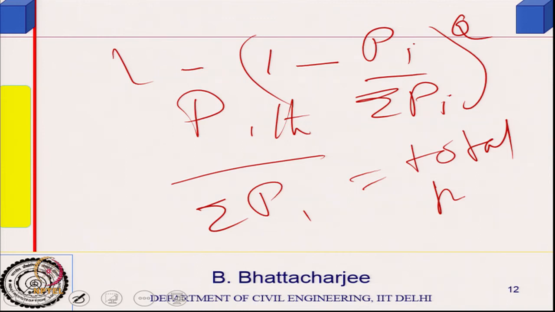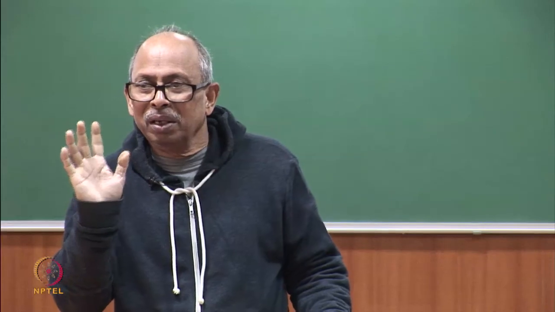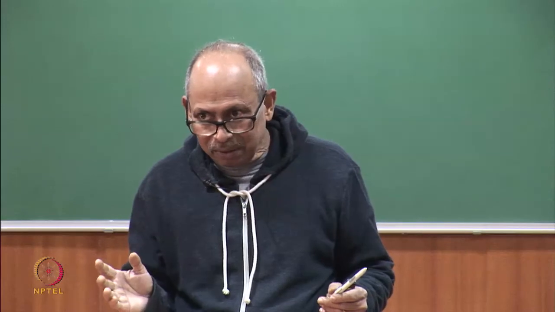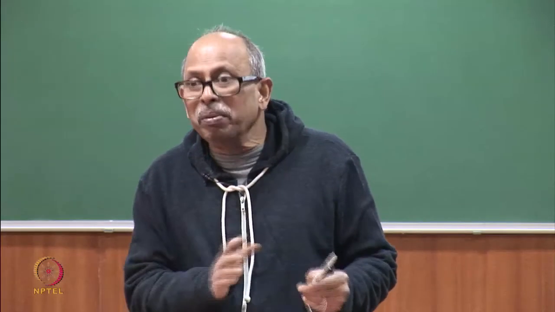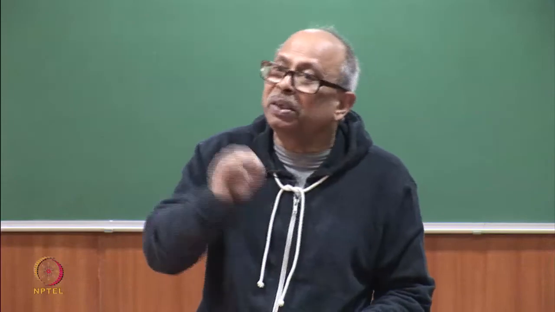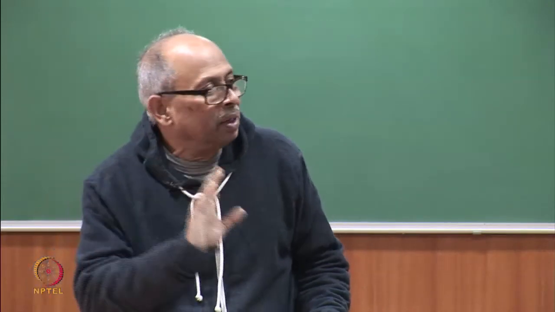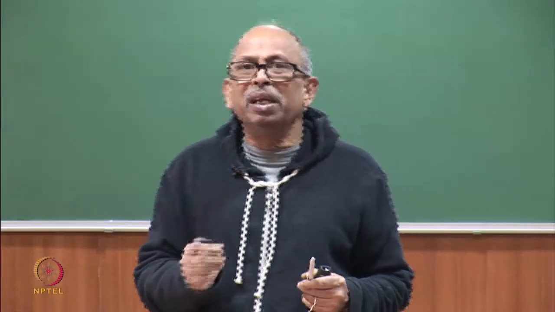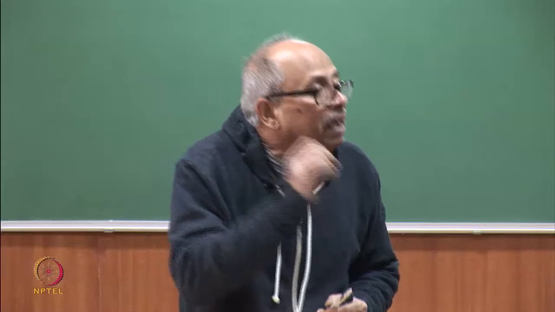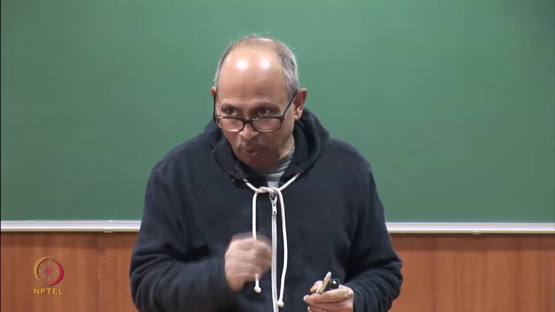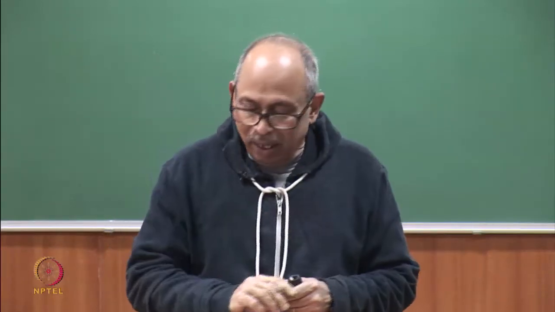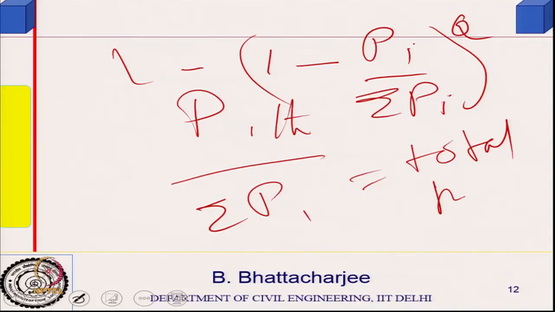You see, I am looking at the probability of finding at least one person, I might have more. So I find the probability of not finding any person in that floor, and 1 minus that probability is the probability of finding one or more persons in that floor. Do you get the logic? I think the logic is convincing. So, the probability of at least finding one person in the floor is 1 minus the probability of not finding any person in the floor, and this is the heuristic logic we built up.